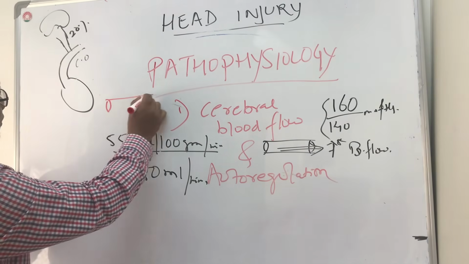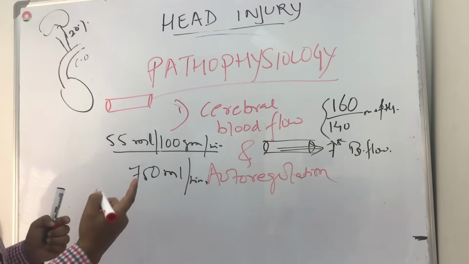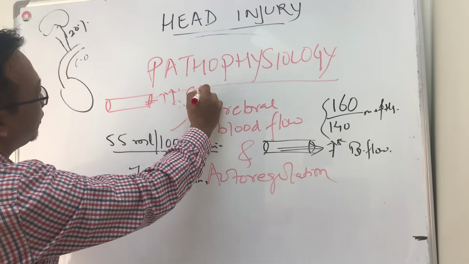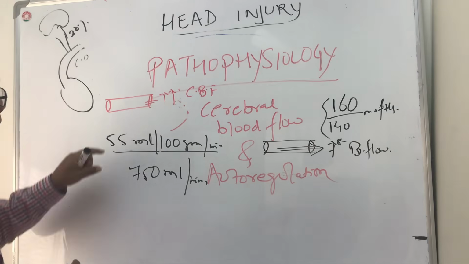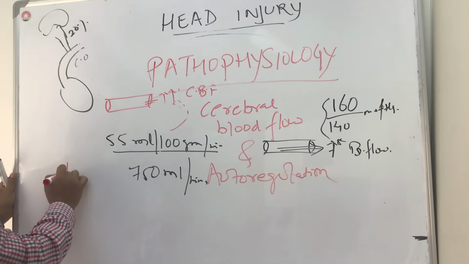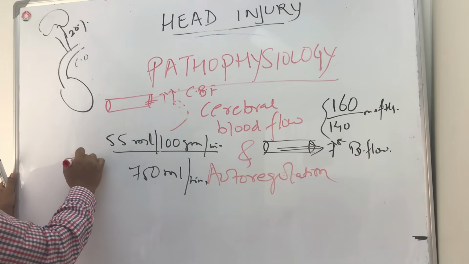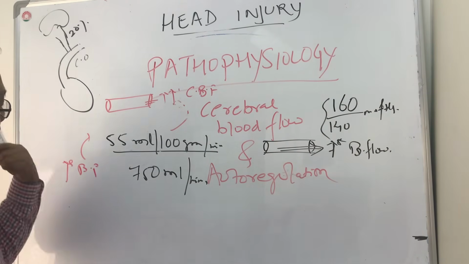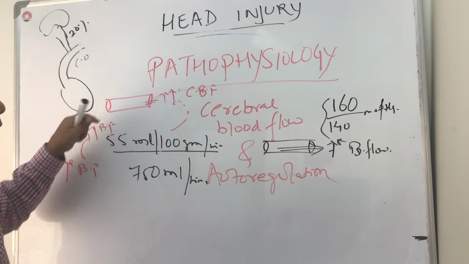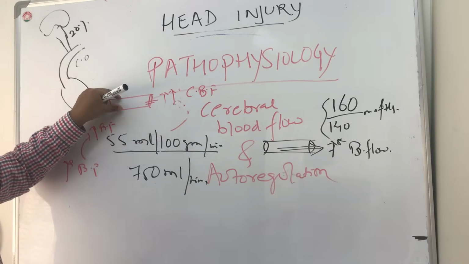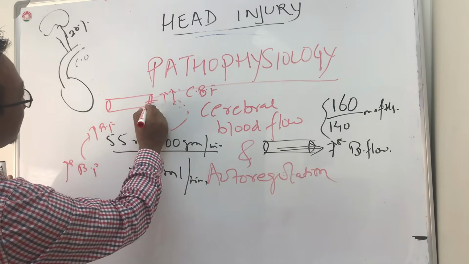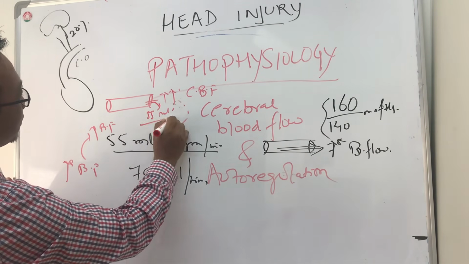So with increasing blood pressure, there may be increased cerebral blood flow, but this is not there because of this maintenance. When the increased blood pressure is there in the body, it will lead to increased blood flow. But what happens in the brain? When this blood enters the brain, most of the vessels are vasoconstricted. As a result of vasoconstriction, only 55 ml of blood is reaching the brain.